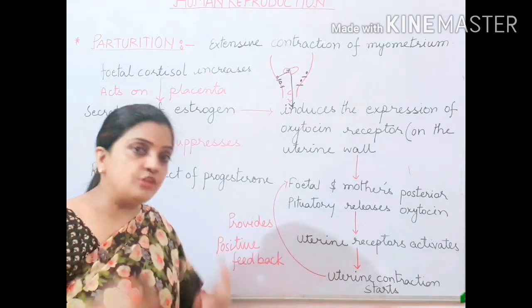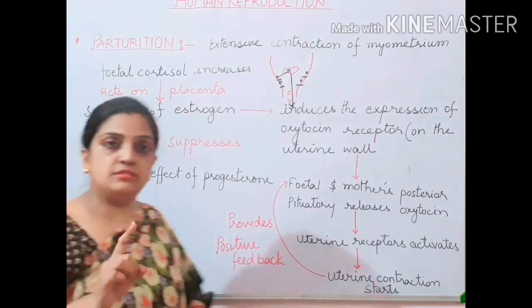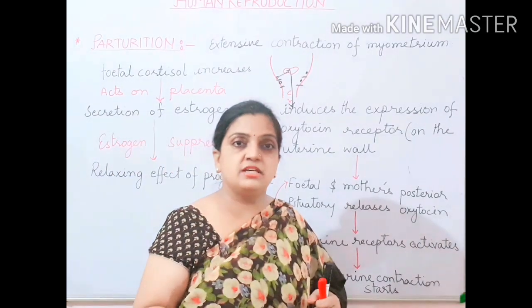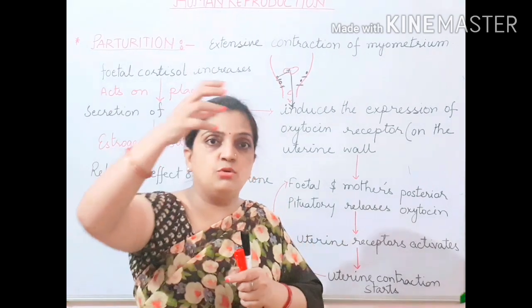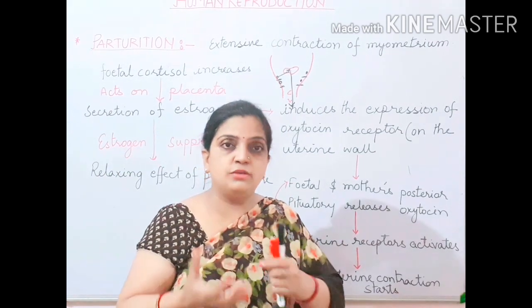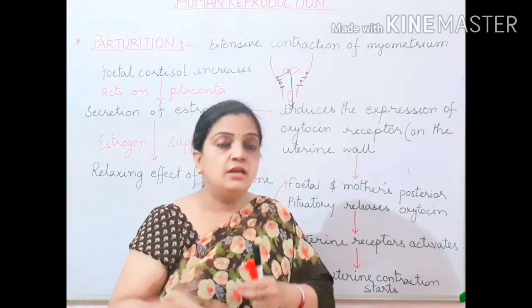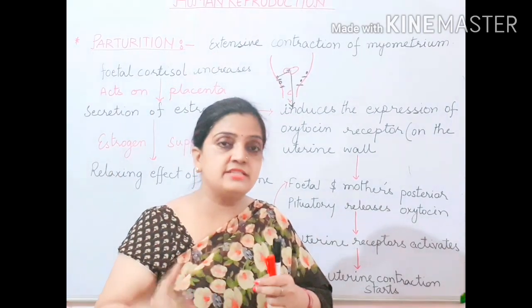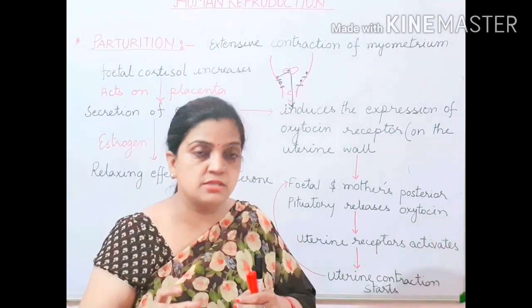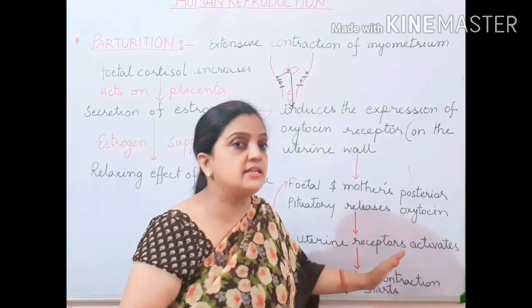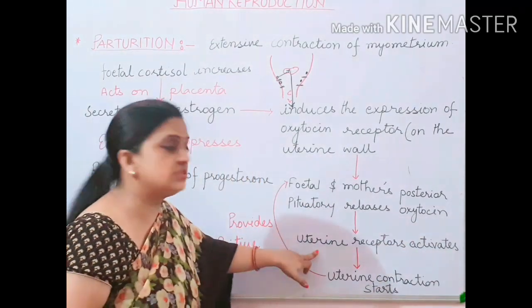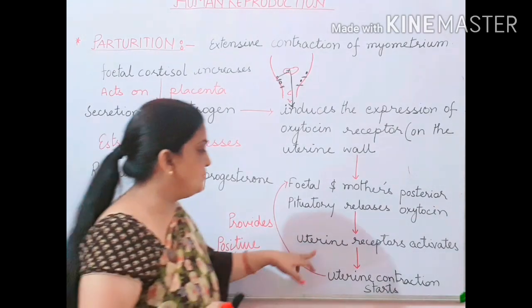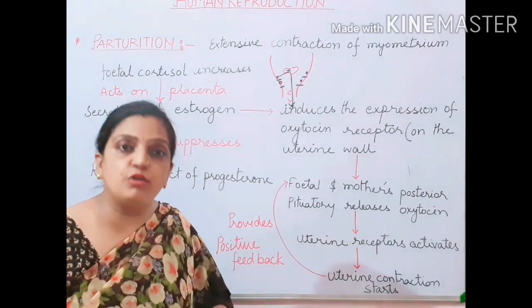contract. Normally, children, what happens? Once the level of the hormone secreted increases, a negative feedback goes that now the level of the particular hormone has increased, and we don't want more hormones. But children, here it doesn't happen. Here the oxytocin is needed more. That is why it is called positive feedback.